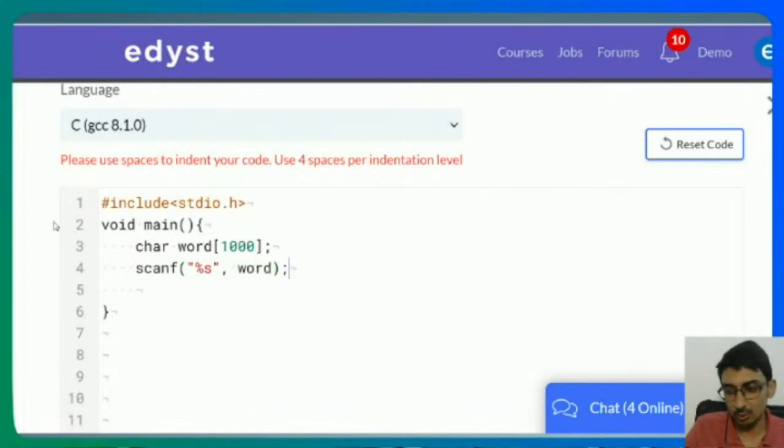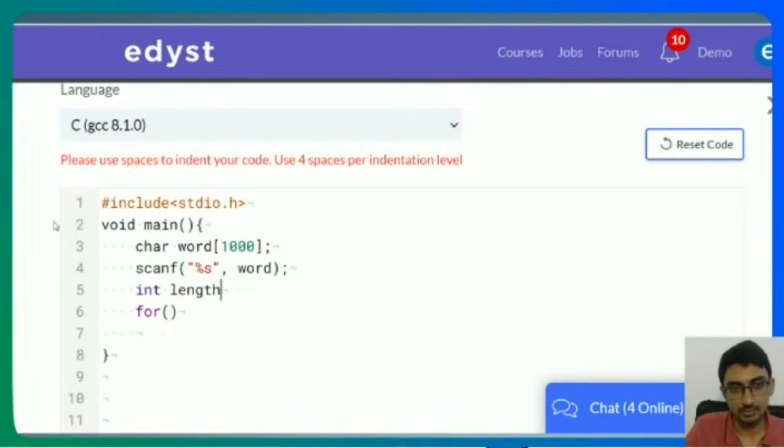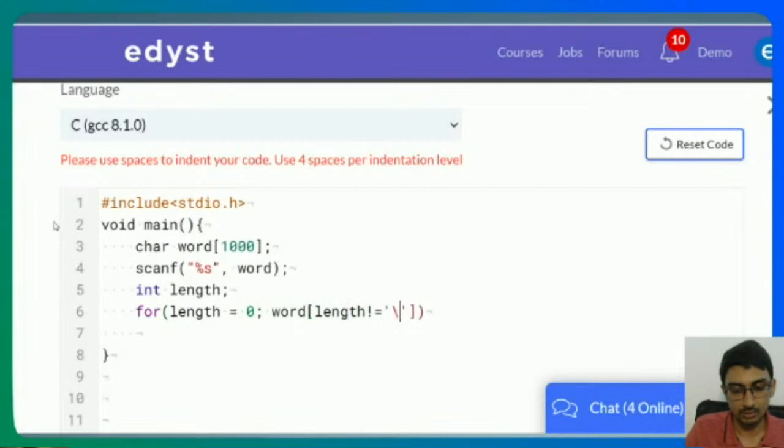Let me find the length the old-fashioned way, let's say int length. Then I'll write length is equal to 0. While word of length is not equal to the null character, length plus plus.